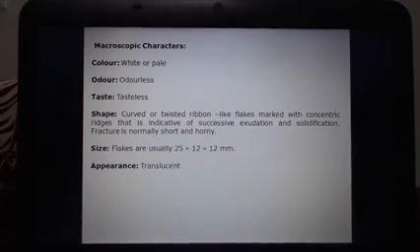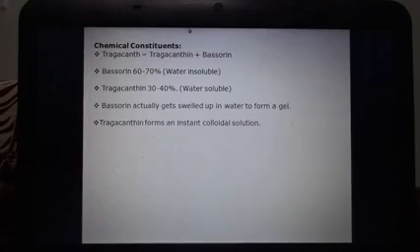If we talk about the macroscopic characters, color is white or pale, odor is odorless, taste is tasteless. Regarding shape, it occurs in the form of curved or twisted ribbon-like flakes marked with concentric ridges, which is indicative of successive exudation and solidification. Fracture is normally short and horny. Size of the flakes is usually 25 by 12 by 12 millimeters, and in appearance it is translucent.